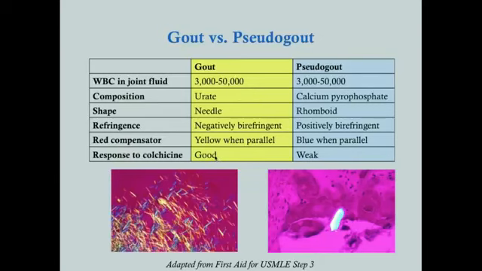Colchicine works better for some reason for gout than it does for pseudogout, but we still use it to try to prevent pseudogout episodes. The important thing is that you look for an underlying cause. So if you have a high uric acid level for gout, you want to look at what might be causing that high uric acid level. Same with pseudogout. If you have a high calcium level, you want to look into what might be causing that high calcium level and then treat it. So if they have a high calcium level and they have a high parathyroid hormone level, then you want to look into possibly a primary hyperparathyroidism. Okay, so you want to manage the underlying cause. But the immediate treatment is NSAIDs.